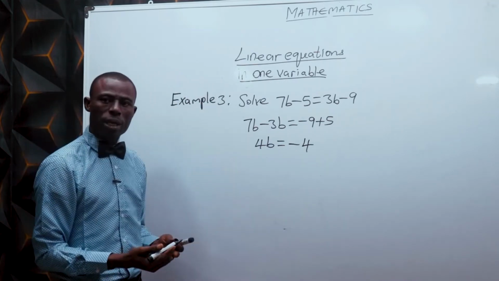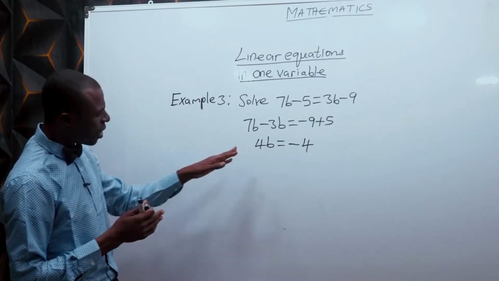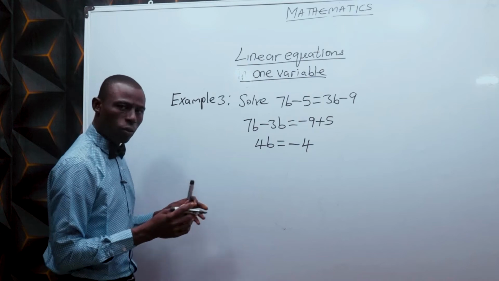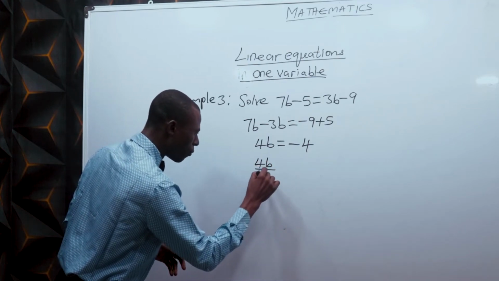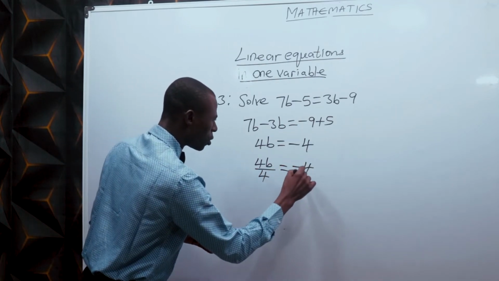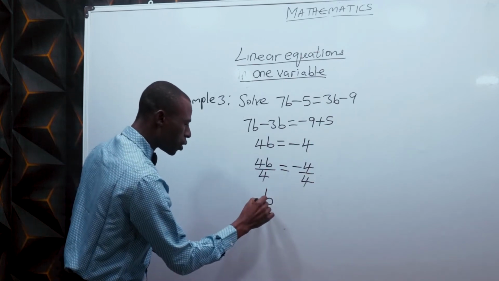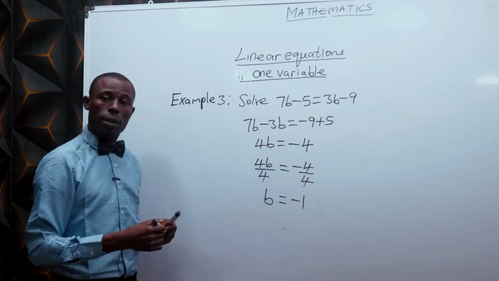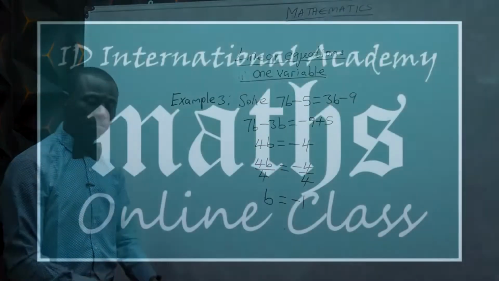To know the value of b, divide both sides by the coefficient of b. The coefficient of b here is 4. So dividing both sides by the coefficient of b, you have 4b divided by 4, because 4 is the coefficient of b, which is equal to minus 4 divided by 4. 4b divided by 4 gives us b, which is equal to negative 1. Negative 4 divided by 4 is negative 1. And that is it.